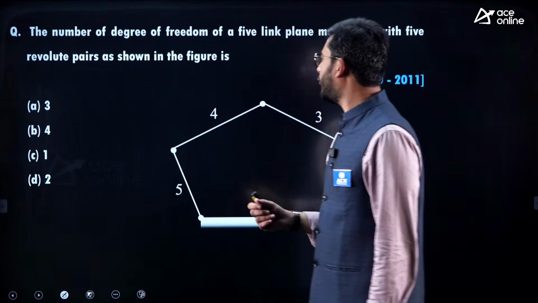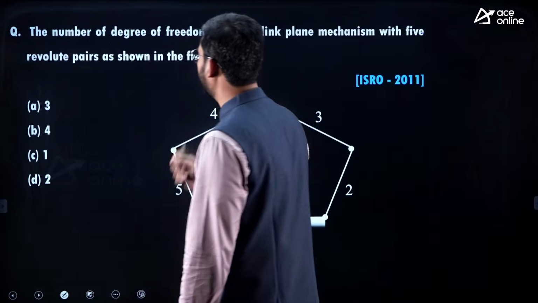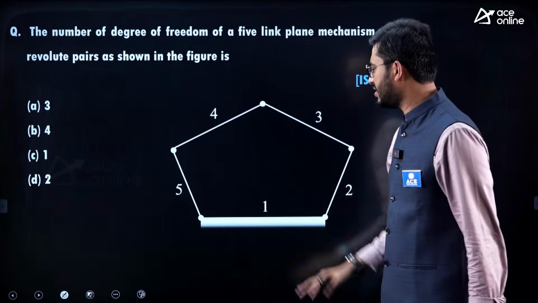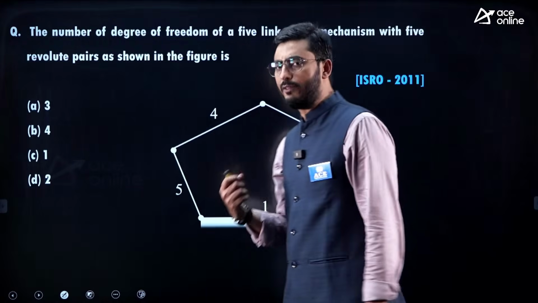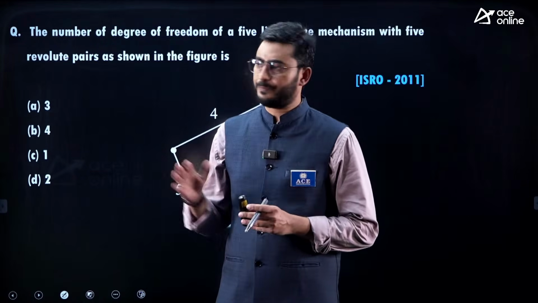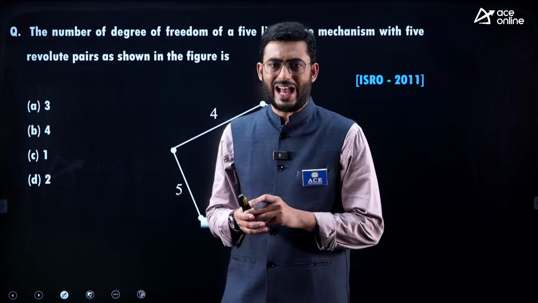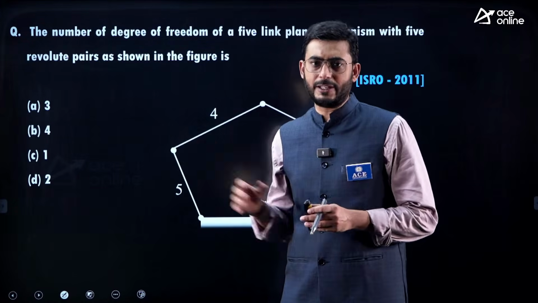The number of degrees of freedom of a 5-link mechanism with 5 revolute pairs is dash. This is another simple kind of problem, and here what I want to say is that you will find the questions in the ISRO paper as well as in the GATE paper almost of a similar pattern.